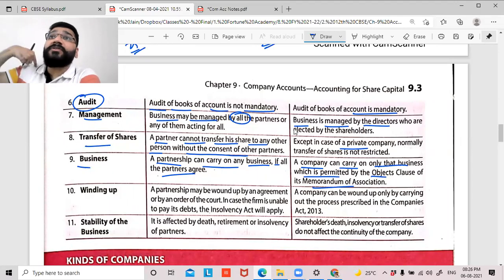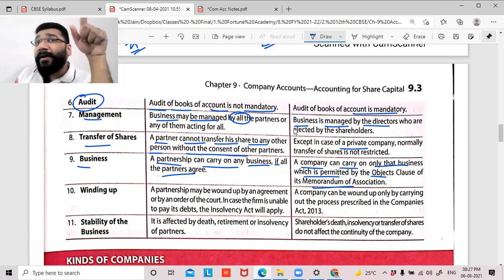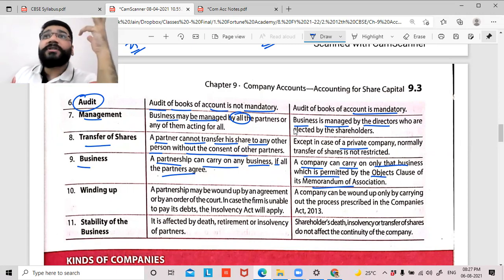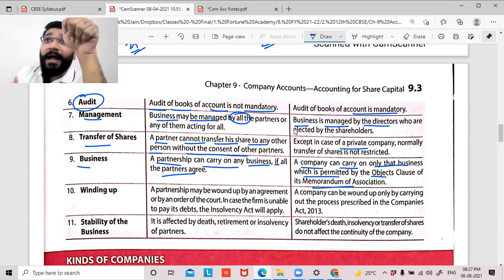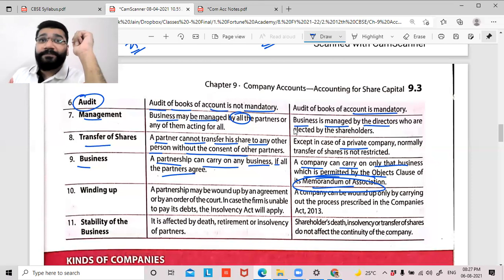For example, if I'm registering my company as an education company, I will say that I will be giving offline teaching, online teaching, and with regard to teaching, if I write any books, all related to that. I'll carry out only those activities. And suddenly, if I want to start another business of, let's say, buying and selling steel items, if I want to become a trader of steel, I cannot do that. If I want to do that, I have to amend the object clause of the MOA. Only then can I do that business.